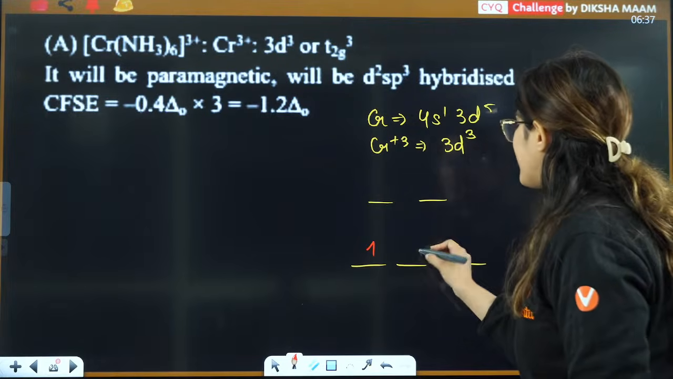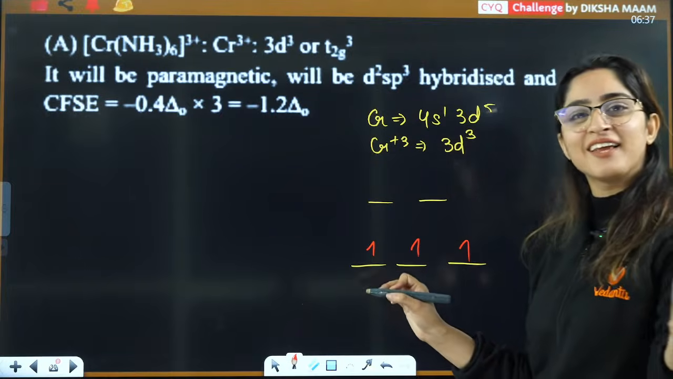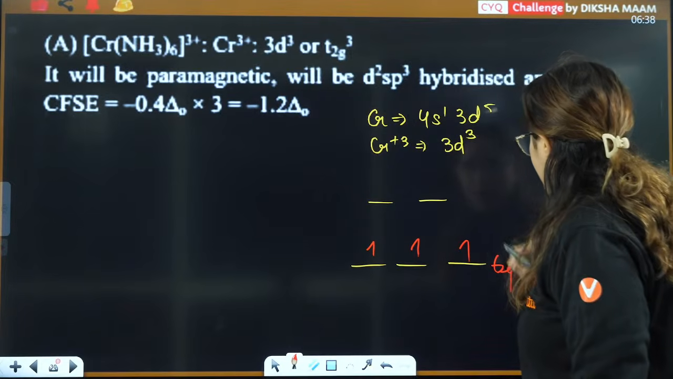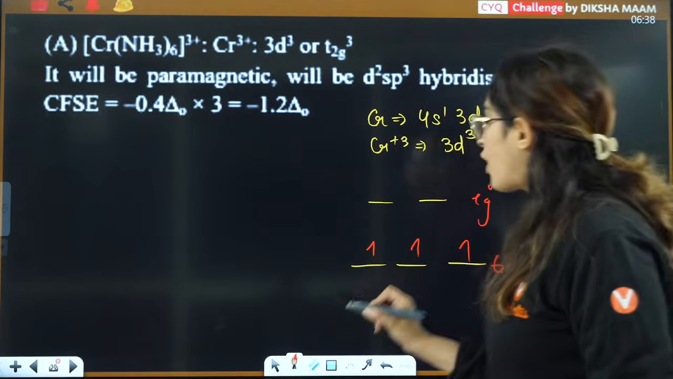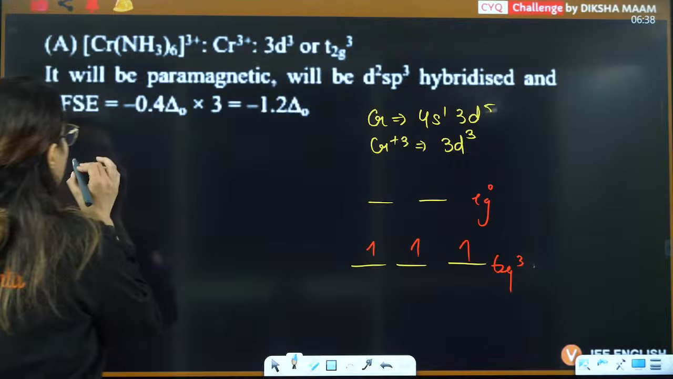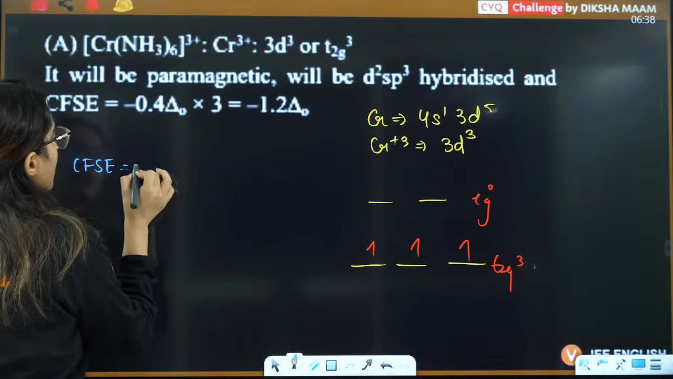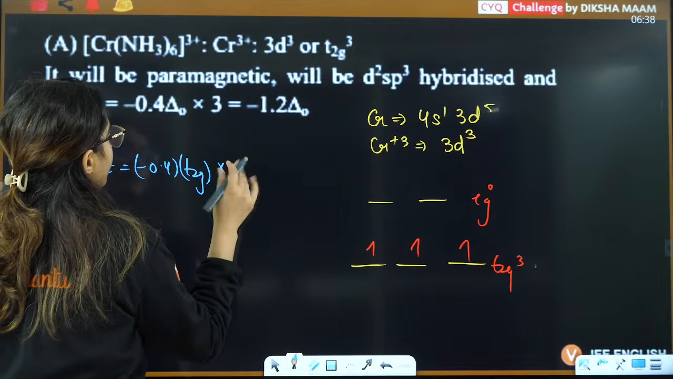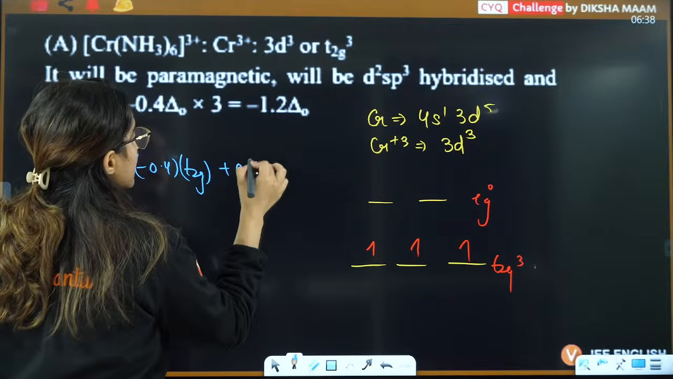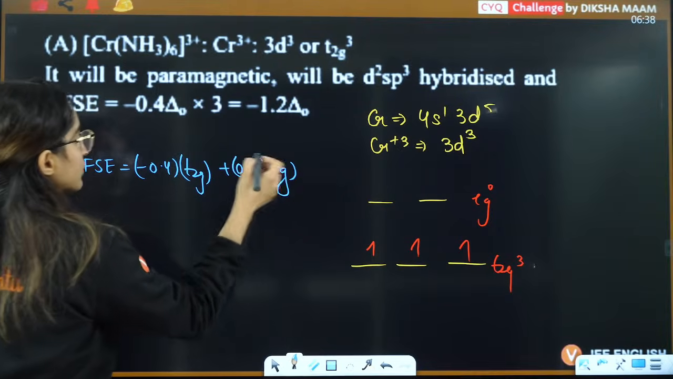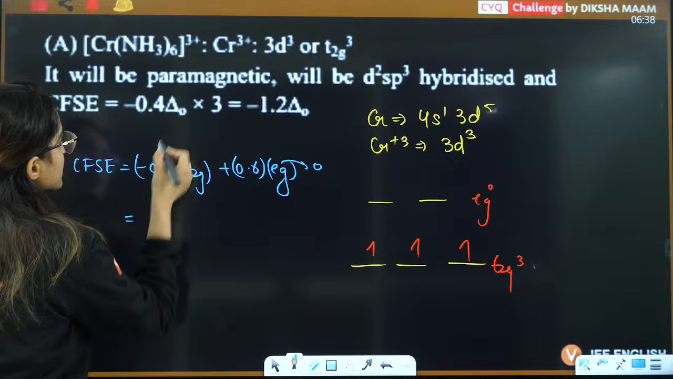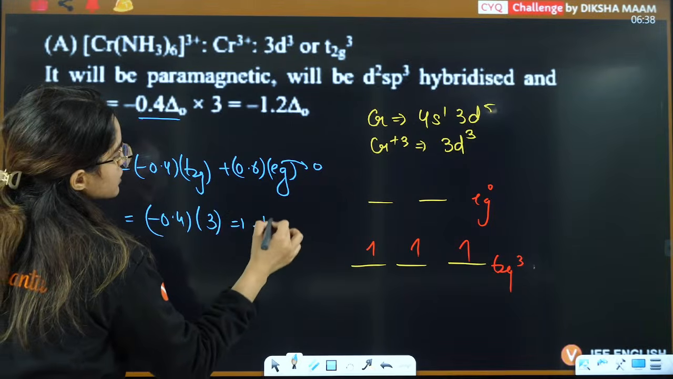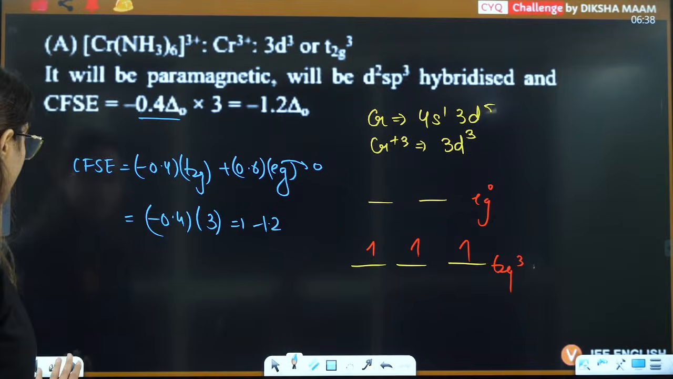So whether it's strong or weak field, 3d3 is always going to look like this. So t2g is going to be 3 and eg is going to be 0. And always remember the formula of CFSE is minus 0.4 times the t2g electrons plus 0.6 times the eg electrons. Now this eg is 0 and that's why we have written minus 0.4 into 3, that is minus 1.2 is the correct answer here, right?